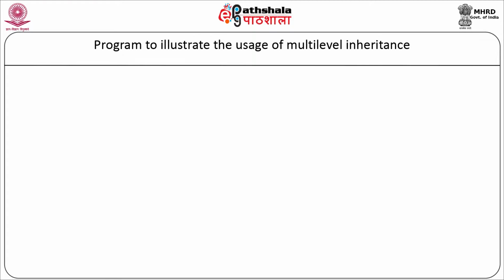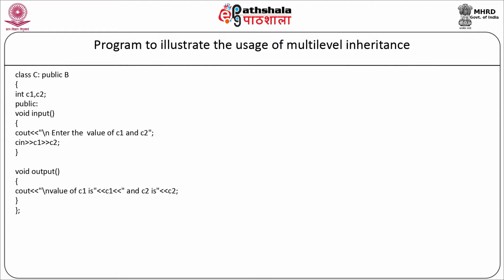Now our third class, class C, will inherit the class B as class C colon public B. Here C1 and C2 are private data members. In the public section again we will have two member functions, input and output. In input we will take the values of C1 and C2. So first we will display the message to the user, cout, enter the values of C1 and C2, and we will take the values as cin C1, C2. Our member function will end. In void output we are going to display back the values of C1 and C2 as cout, the value of C1 is C1 and the value of C2 is C2. Our member function will end and our class will end here.